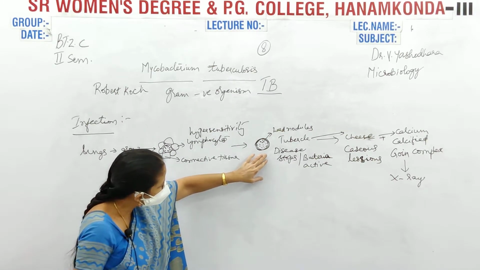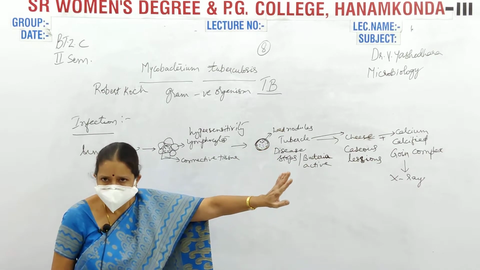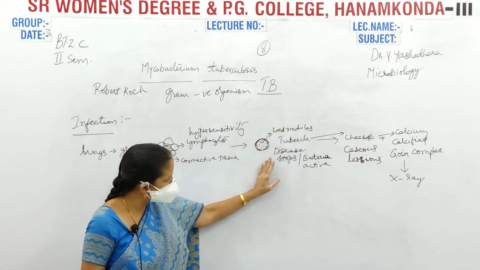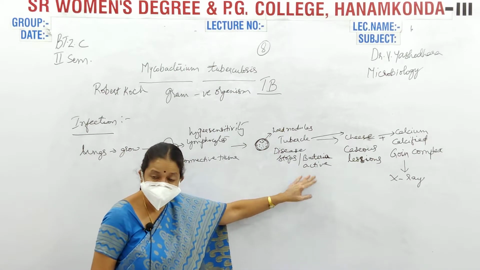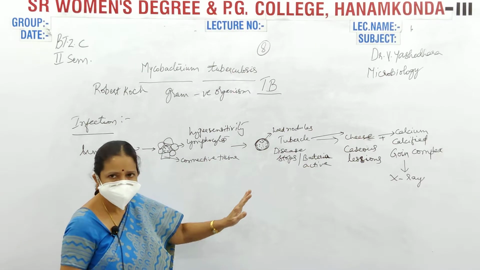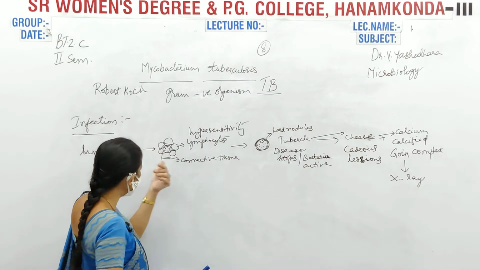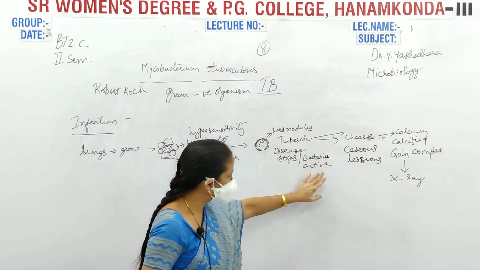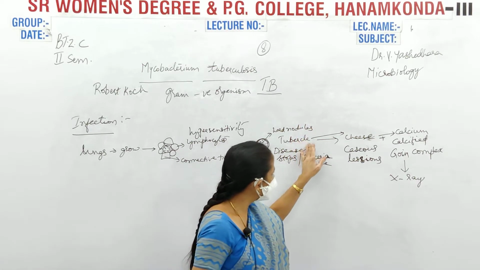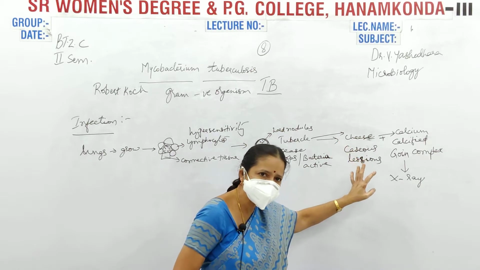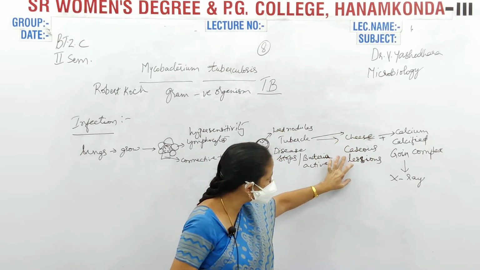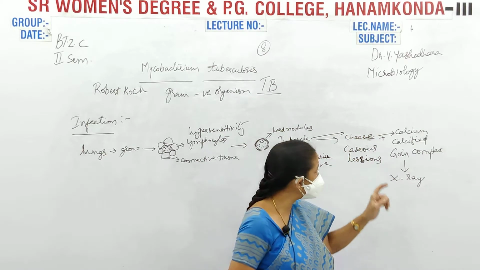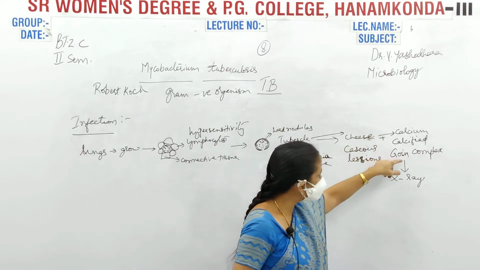Next, this hard nodule slowly becomes cheese-like. When the hard nodule is formed, the disease symptoms stop, but the bacteria is still active. So the disease stops, and the bacteria is active. Now this hard tubercle converts into a cheese-like structure, and this is known as a caseous lesion. This caseous lesion starts absorbing calcium and becomes calcified, and this is known as Ghon complex.